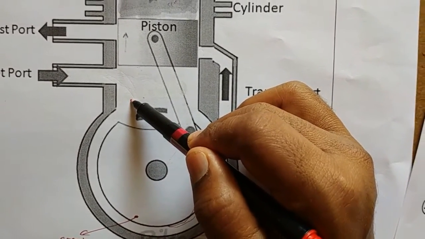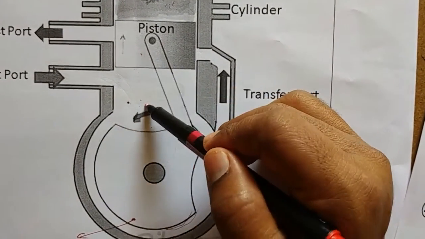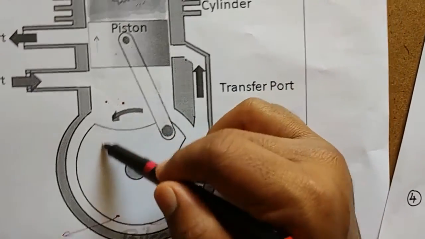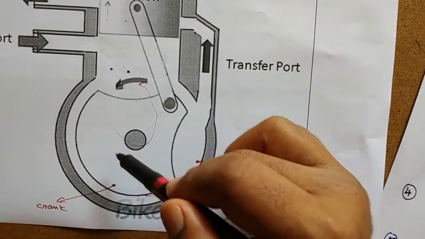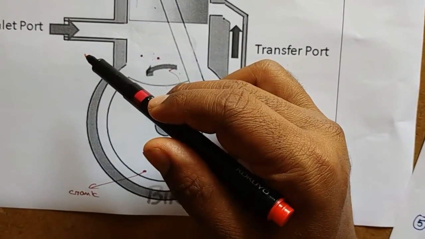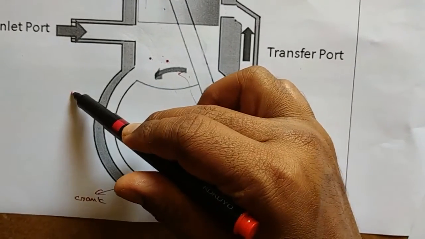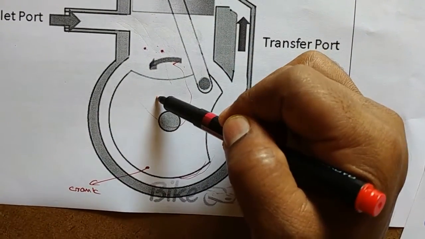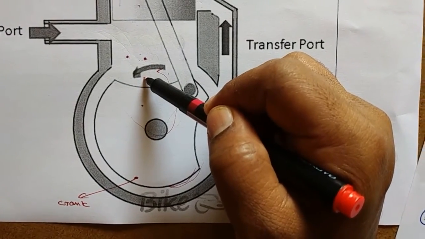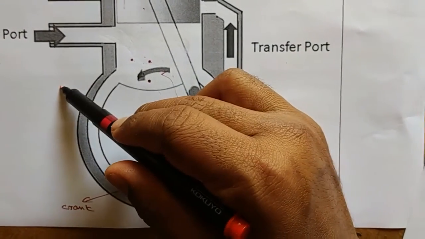When it creates partial vacuum in the crankcase, we have low pressure inside the crankcase. Comparing atmosphere pressure and crankcase pressure, the crankcase has low pressure as compared to atmosphere pressure.